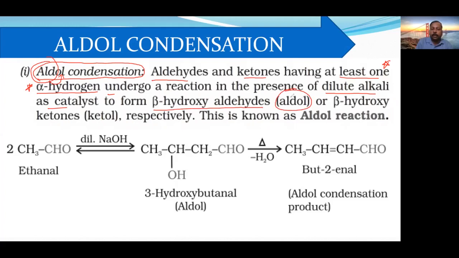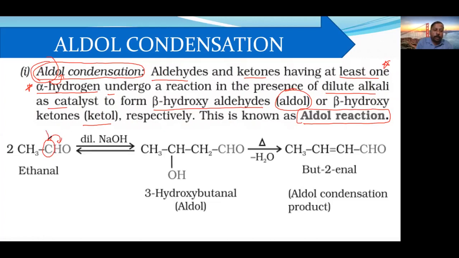That's why it is called aldol. Afterwards, when they understood that ketones also form this, it is called a ketol also. But every time they will ask it as the aldol reaction only, not as the ketol reaction. Now let us understand what this alpha hydrogen is. This is the carbon containing the functional group. This is called the active carbon.